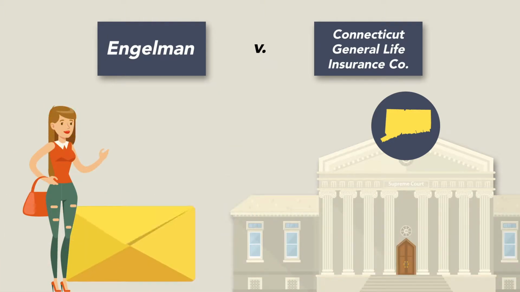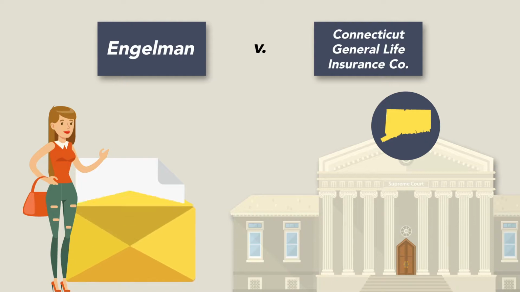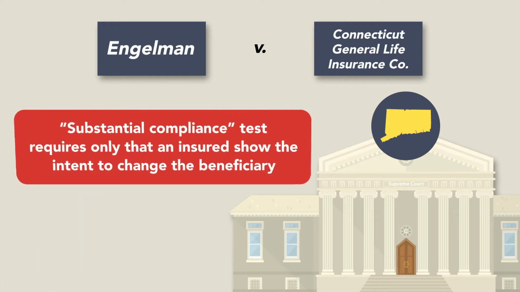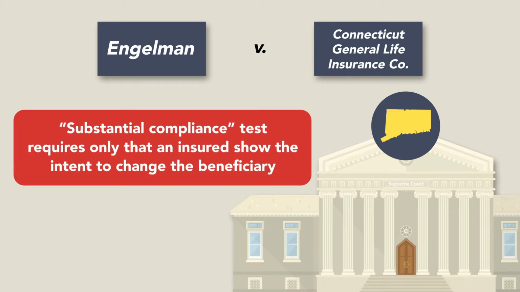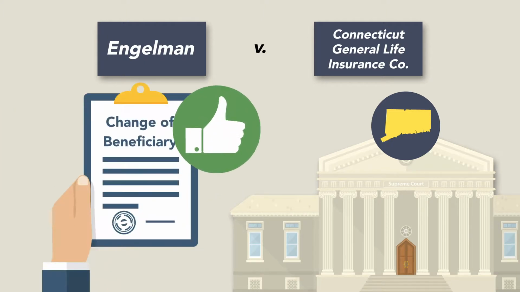She sent a letter to the insurance company asking to change the beneficiary from her nephew to another beneficiary. The insurance company sent her a change of beneficiary form, but it was never completed. The court ruled the substantial compliance test requires only that an insured show the intent to change the beneficiary and take substantial affirmative action to effectuate the change, but not necessarily everything possible. Therefore, the change was effective.